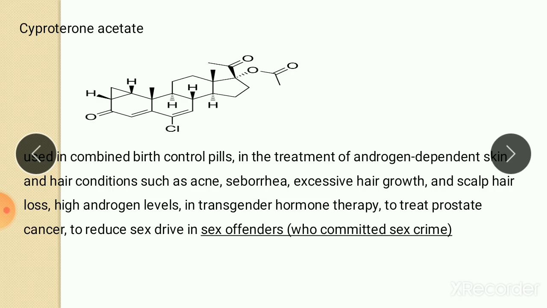It is also used for high androgen levels in transgender hormone therapy, to treat prostate cancer, or to reduce sex drive in a sex offender, meaning a person who committed a sex crime. So these are the main uses of this drug. Apart from prostate cancer, it is also used in acne, seborrhea, excessive hair growth, scalp hair loss, or to reduce the sex drive in a sex offender.